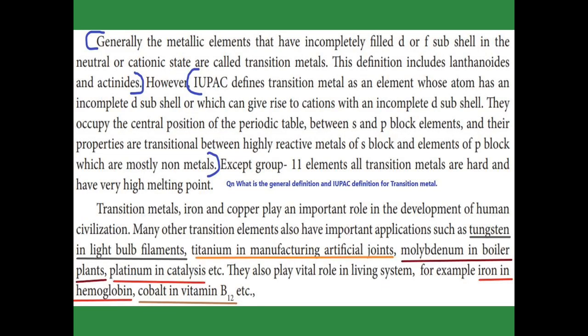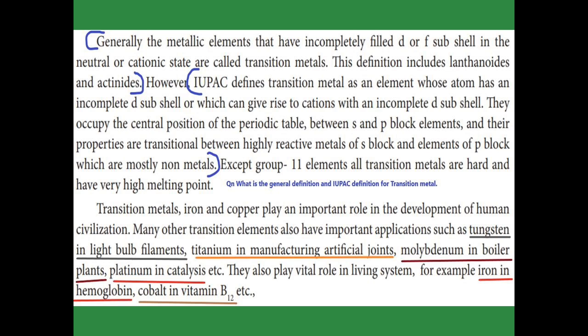Generally, d block elements are called transition metals and f block elements are called inner transition metals. But before that, generally the metallic elements are called transition metals because they have an incomplete d subshell and f subshell in their neutral or cationic state. This definition includes the lanthanides and the actinides. But I said that the lanthanides and actinides are inner transition elements.